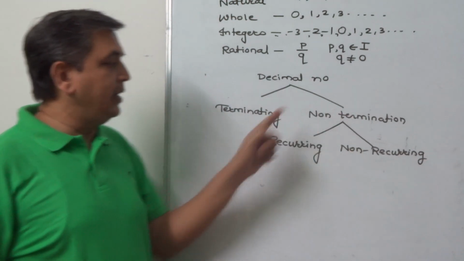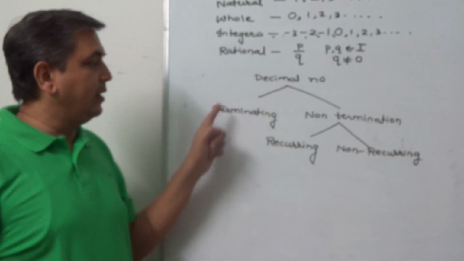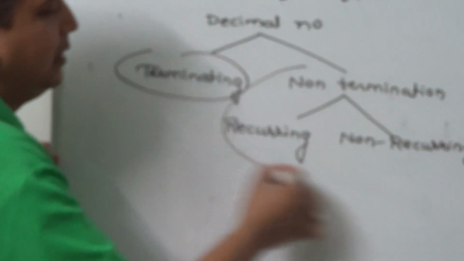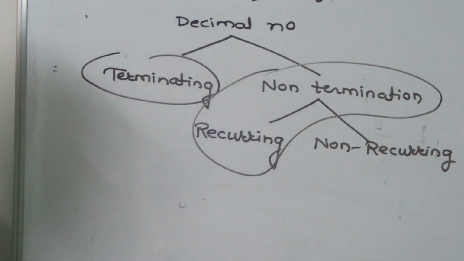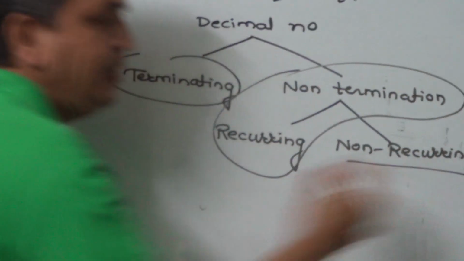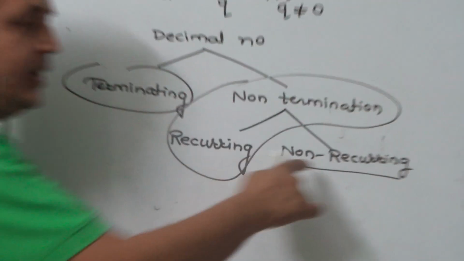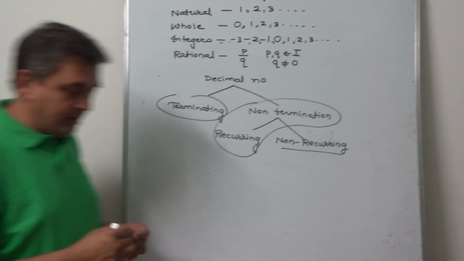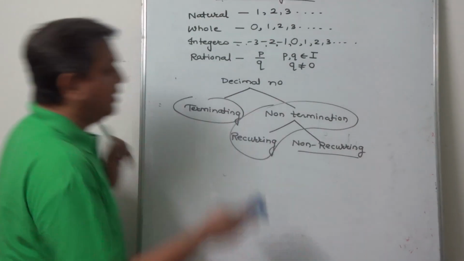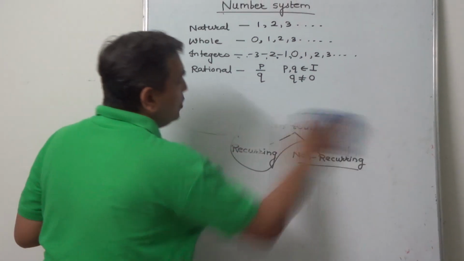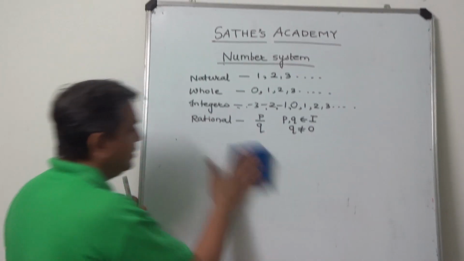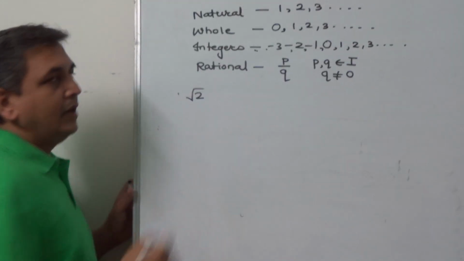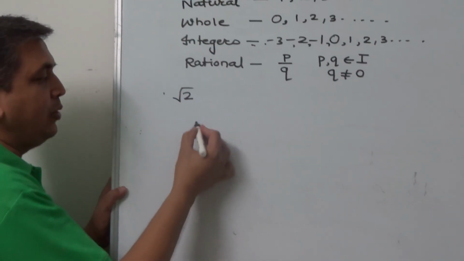So non-terminating recurring or terminating, these numbers are the rational numbers. Now what about non-terminating, non-recurring? Such a decimal number will be called an irrational number. In our lower classes we have seen that root 2 is an irrational number. Now how do we say root 2 is irrational? Let us try to find the value of root 2.